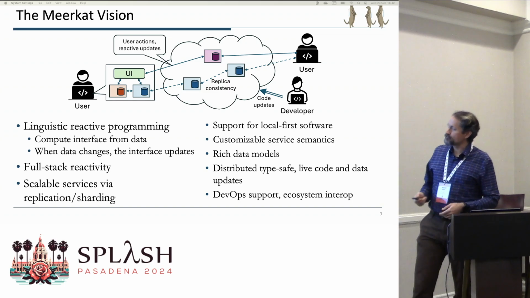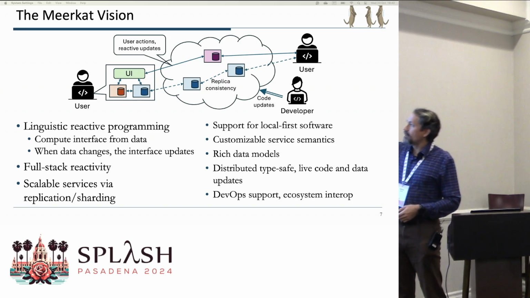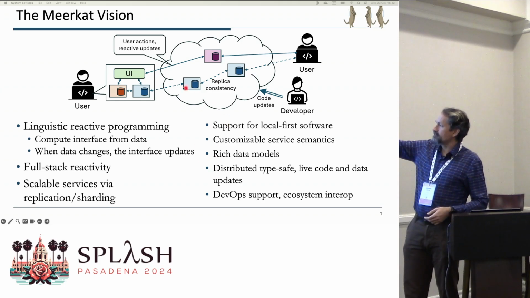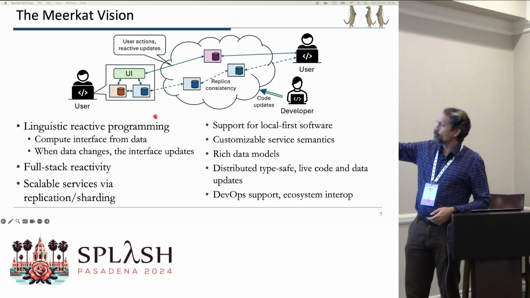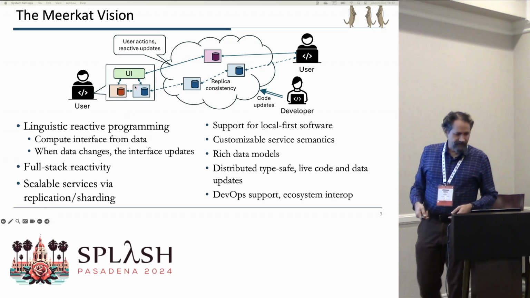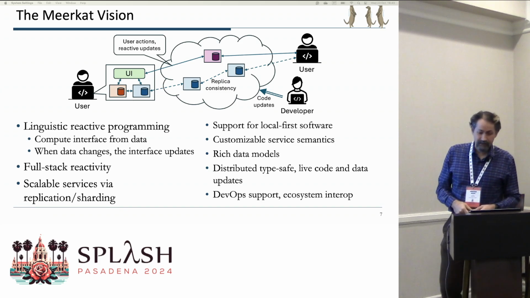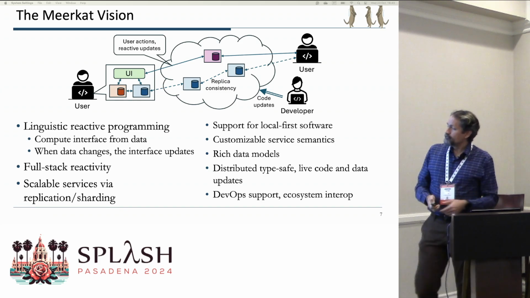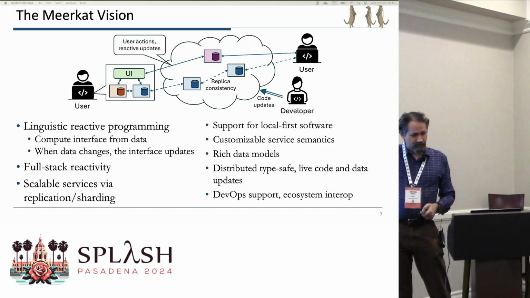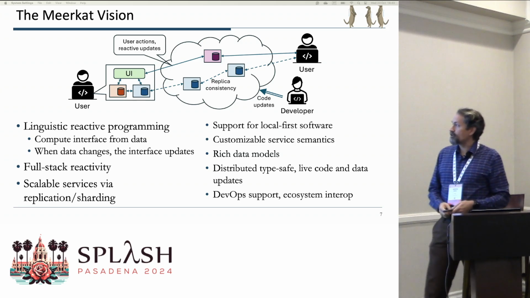And so we have this notion of services, which can be in the cloud or on your local device. They can be replicated. They can be sharded for scalability. They can be on your local device so that we can support disconnected operation and local first software.